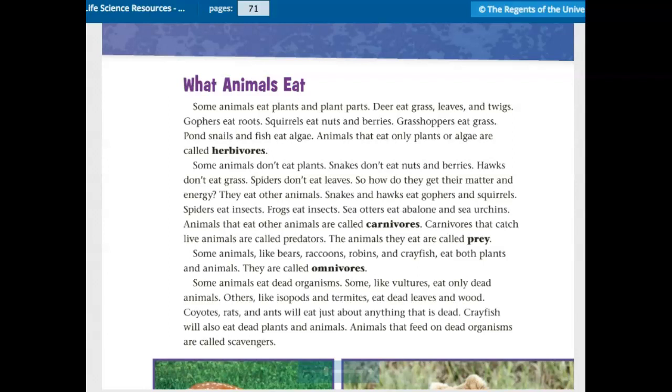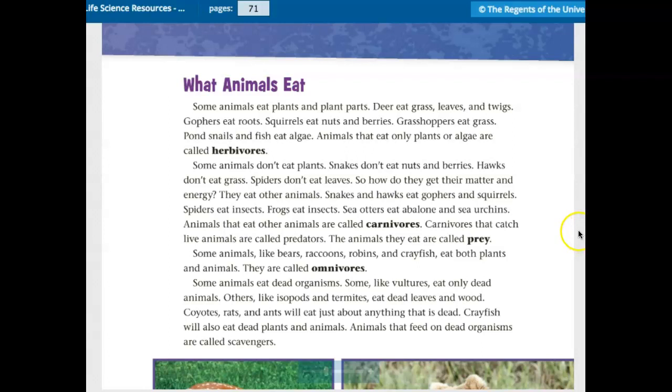Some animals don't eat plants. Snakes don't eat nuts and berries. Hawks don't eat grass. Spiders don't eat leaves. So how do they get their matter and energy? They eat other animals. Snakes and hawks eat gophers and squirrels. Spiders eat insects. Frogs eat insects. Sea otters eat abalone and sea urchins. Animals that eat other animals are called carnivores. Carnivores that catch live animals are called predators. The animals they eat are called prey.